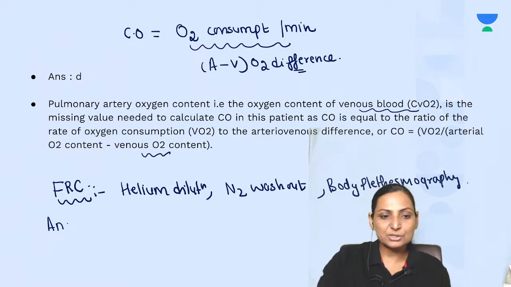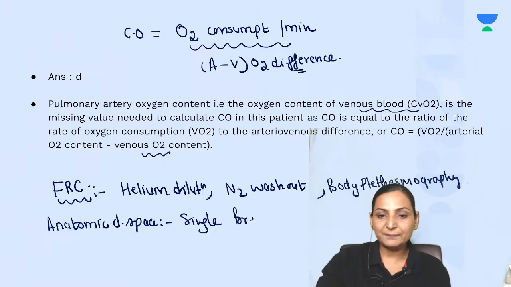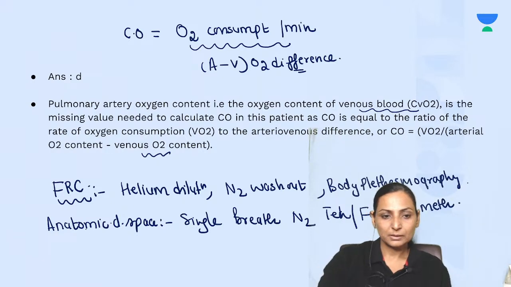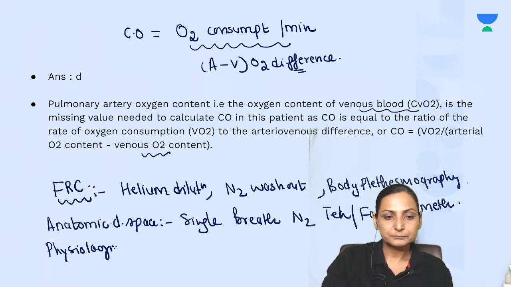Similarly, if you are asked to calculate the anatomical dead space, the anatomical dead space is calculated by the single breath nitrogen technique, which is also called the Fowler's method, right? Then if you have to calculate, say, the physiological dead space, that is by the Bohr's equation.